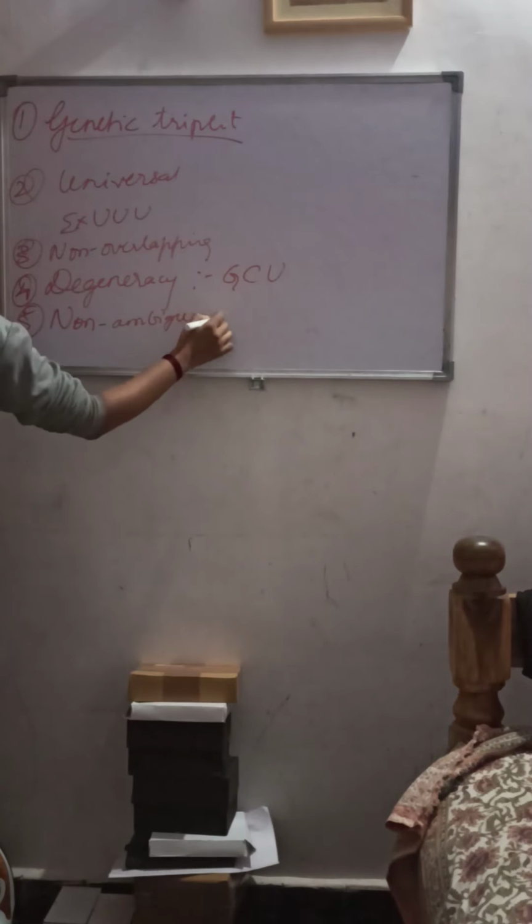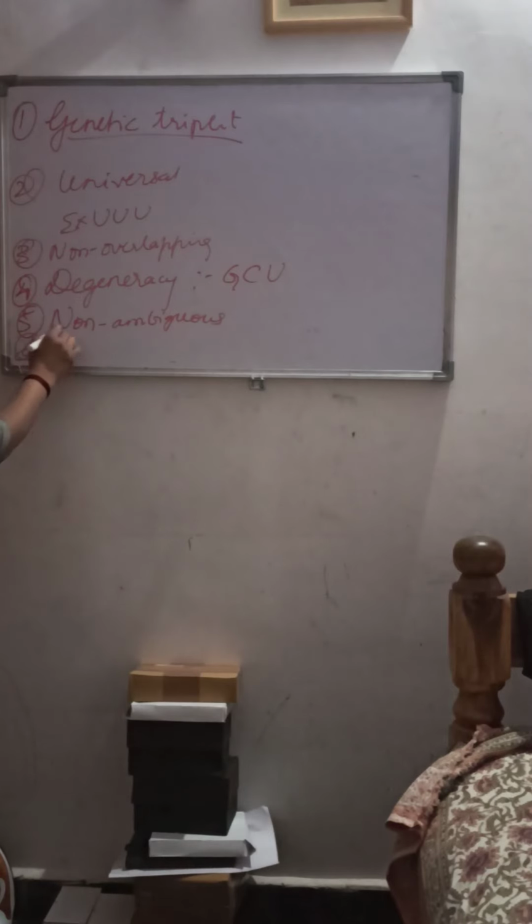Non-ambiguous. Here the codon specifies the same amino acid without making any mistake. There is no mistake in the usage of three nitrogenous bases for a different codon, so the genetic code is said to be non-ambiguous. That is one feature.